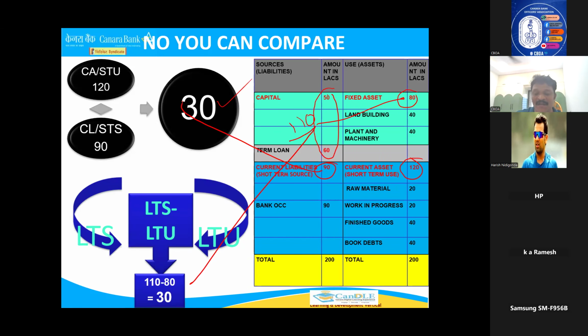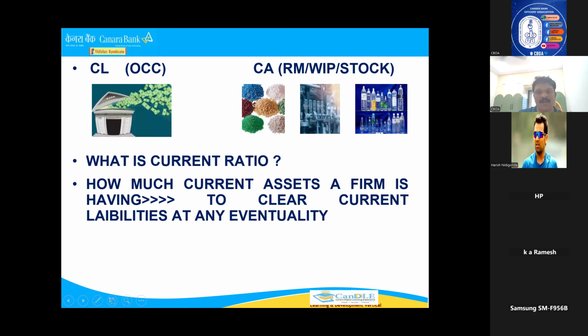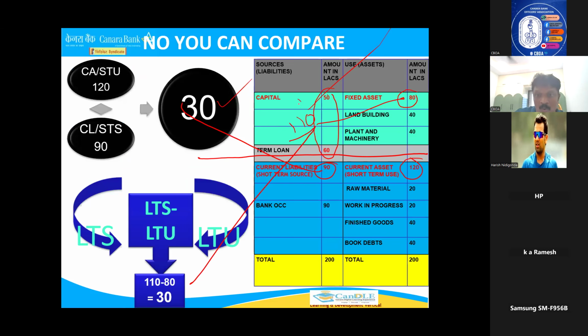Directly they will not give you current assets and current liabilities. They will only give the top area, this area, and they will ask you to calculate. Then if you have an idea, you can easily answer. Now, NWC is over. So what is NWC? NWC, again I'm telling you, is whatever margin he brought for purchase of these current assets. 120 lakhs you want to purchase of current assets. How much margin did you bring? 25%? 30 lakhs. This is included in 50 lakhs. Again and again I'm repeating. This is called NWC. 30 lakhs.